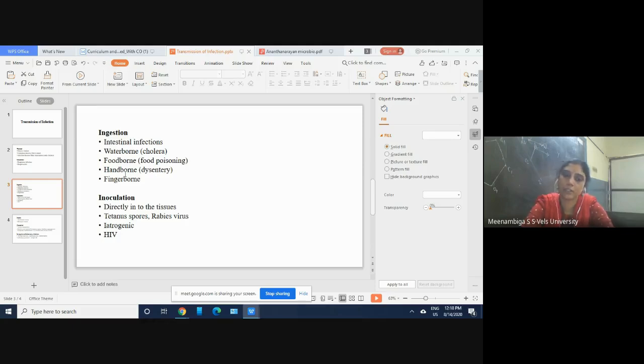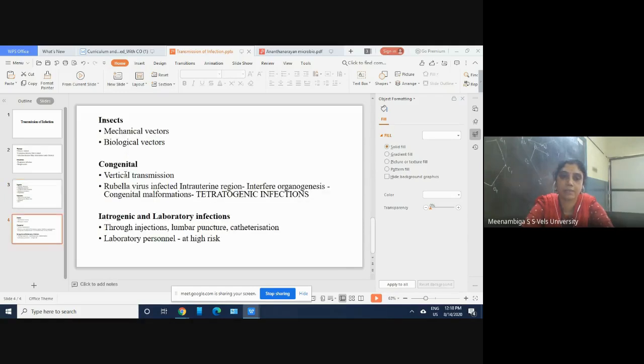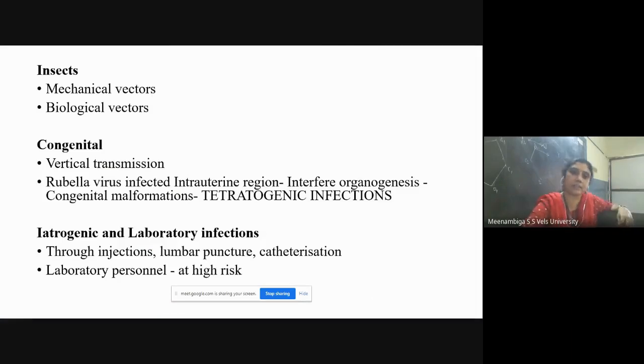And the next one is inoculation. Inoculation is directly into the wounds. The tetanus spores and rabies virus will multiply, and also through the infected needles and syringes, and HIV is also one example. Then this one we have already seen, through insects. Major method of transmission is through insects.